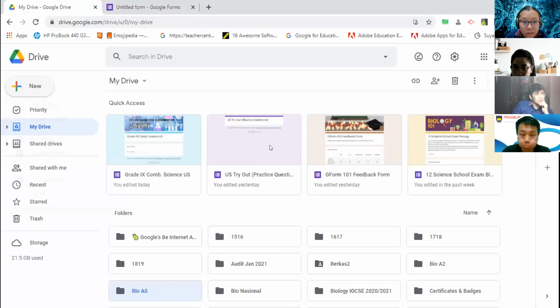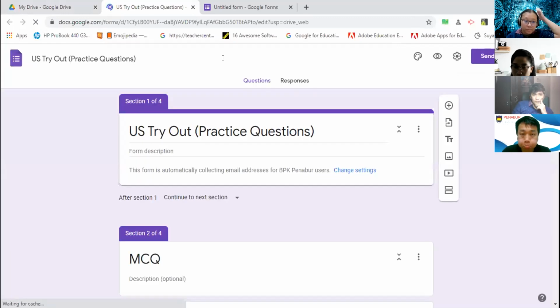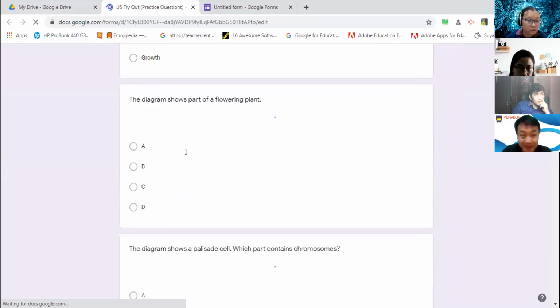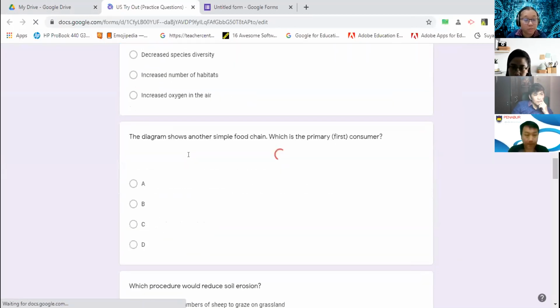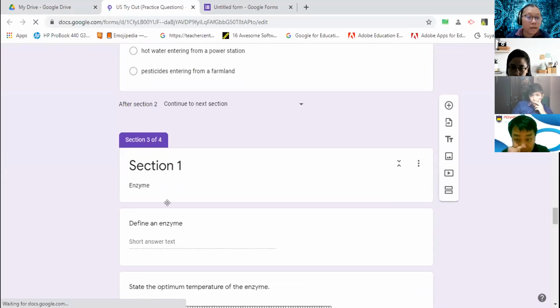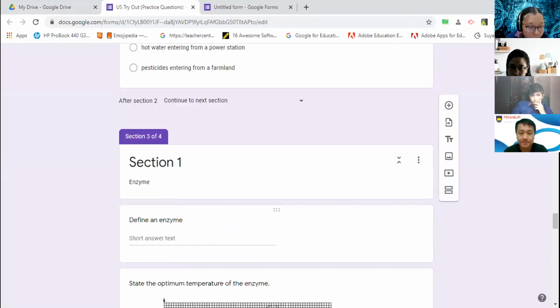Let's try out this one. Okay, this is for grade 9. I do MCQ for one section, and then there are so many questions because the MCQ will be shuffled. It's okay. Then the structure questions, I put it per question in the section. Let me show it to you. This one.